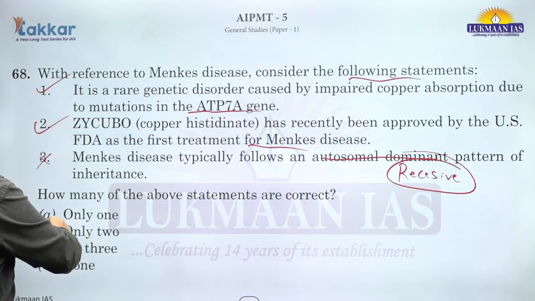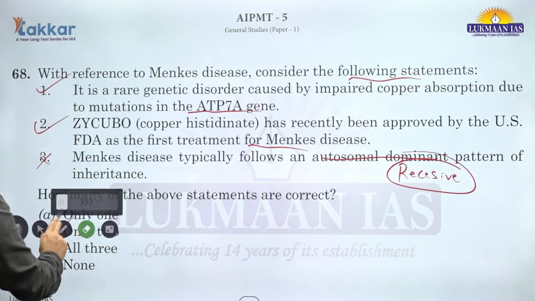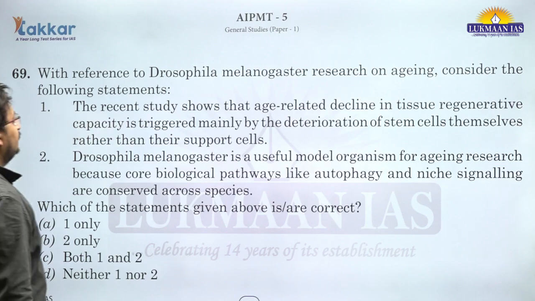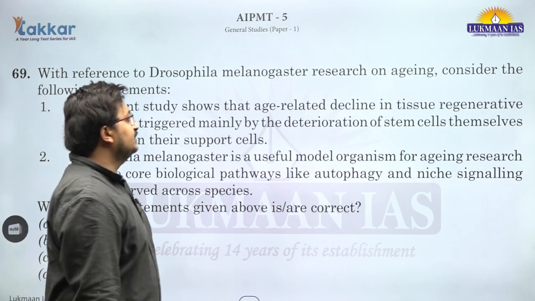So first and second are only correct. Out of 3 statements, 2 are correct. B is the correct answer for question number 68. Question 69. Drosophila melanogaster research on aging.